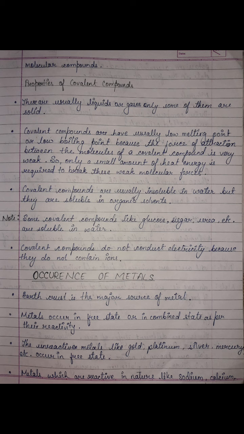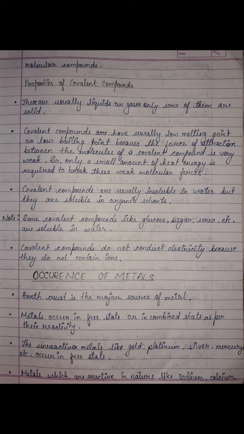Covalent compounds are usually insoluble in water, but they are soluble in organic solvents. Some covalent compounds like glucose, sugar, urea, etc. are soluble in water. Covalent compounds do not conduct electricity because they do not contain ions.